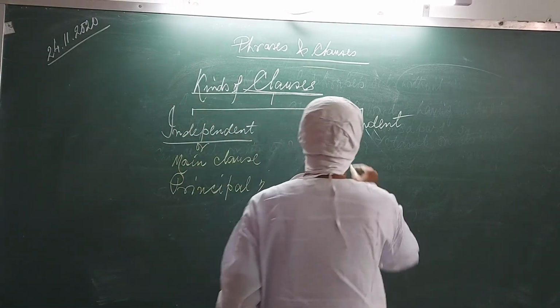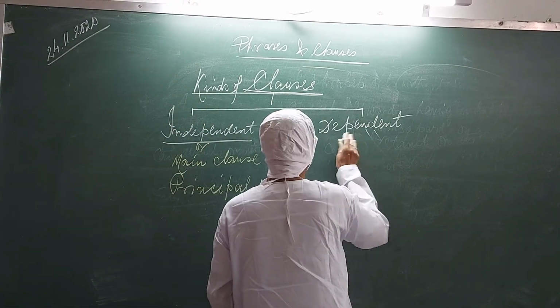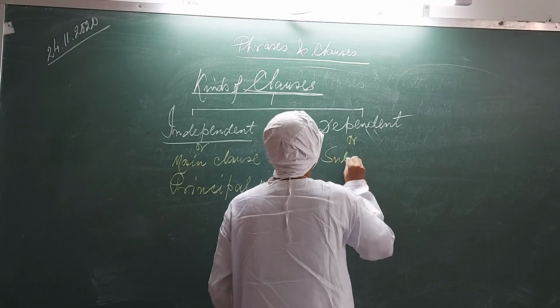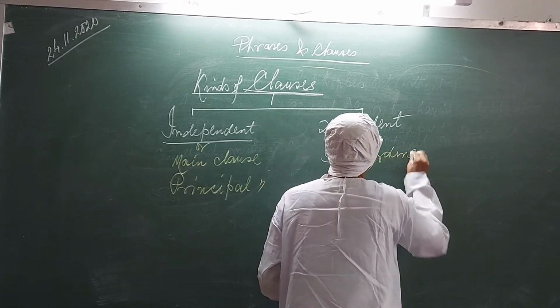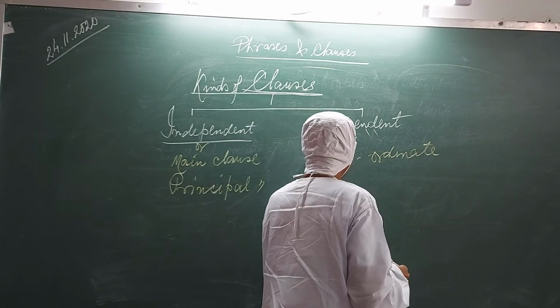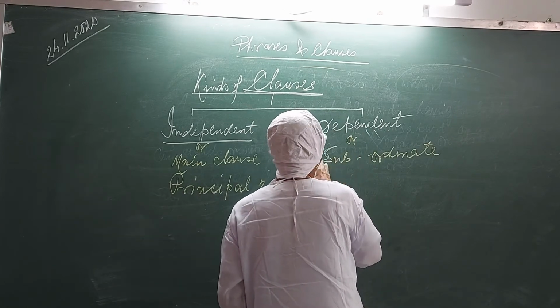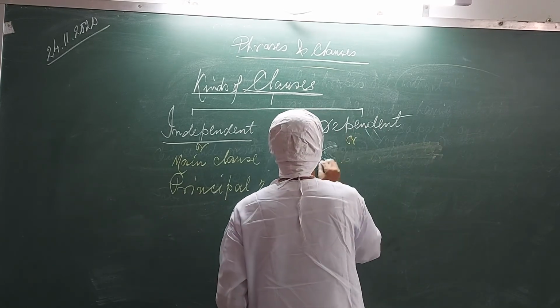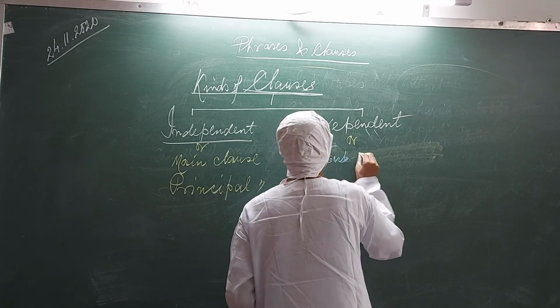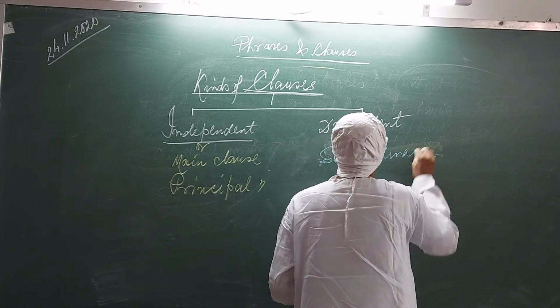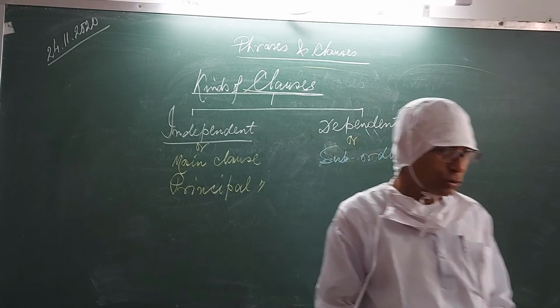And a dependent clause also has another name. It is also called a subordinate clause. Then we use this term, subordinate. Let me pass on to the next video.